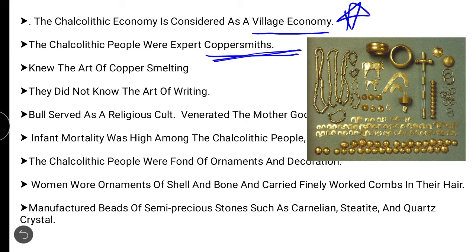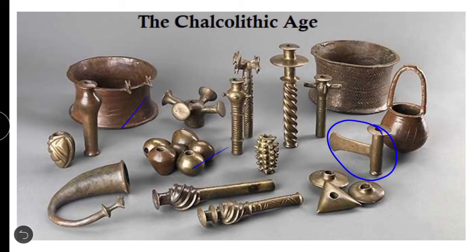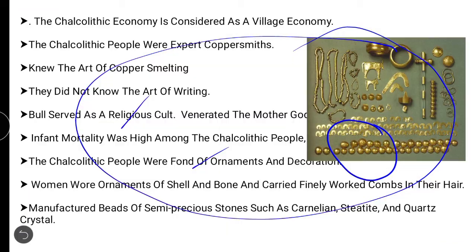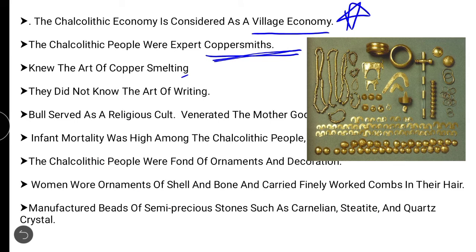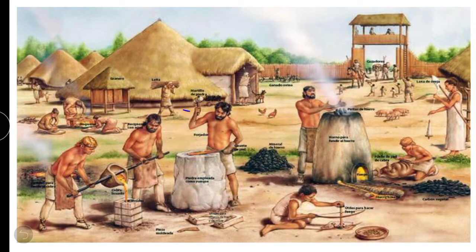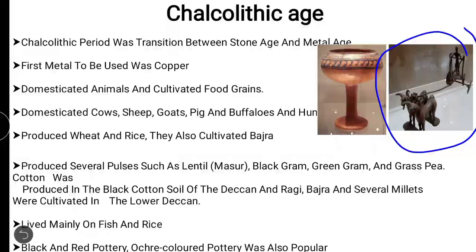The Chalcolithic people were expert coppersmiths. They made these copper instruments very well with bare hands. No other instruments were there for making them. And they knew the art of copper smelting. I have already explained this. What is smelting? Melting the copper and making it into instruments. Here you can see people doing the smelting process.